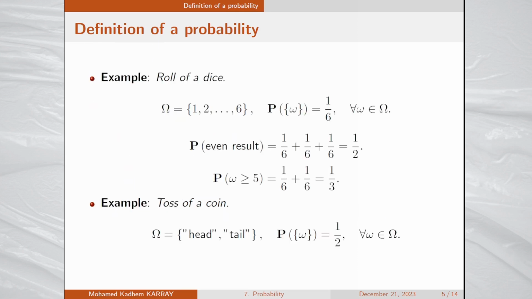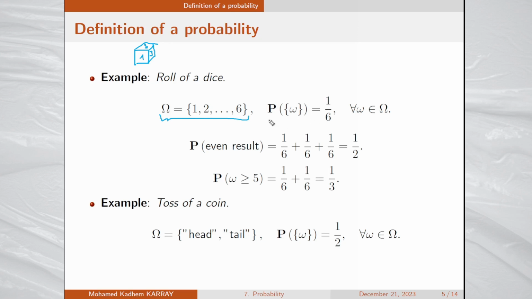We give now some simple examples of probabilities. The first one is a roll of a dice. Imagine that you have a dice with 6 faces with values 1, 2, 3 until 6. If you roll this dice, the universe is the set of possible results, which are the integers from 1 to 6.